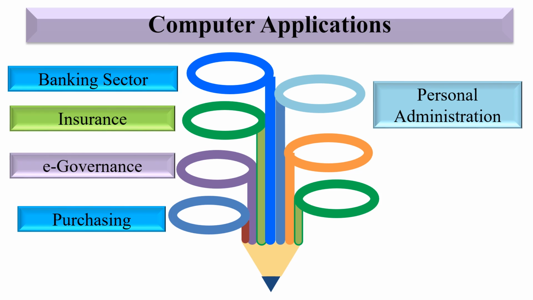Another application, accounting. Students, accuracy decides the success of any business. The financial status can be checked by using accounting software and ledgering systems. So many businesses are using such types of software and systems.